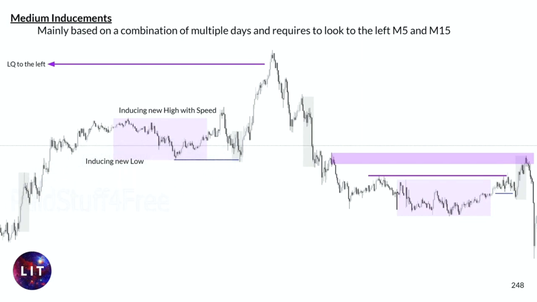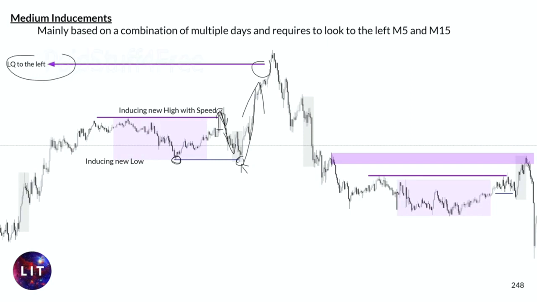So of course then we dig a little bit deeper into that. What do we have in here, right? Inducing new highs with speed, that also is a medium one. Why is it a medium one? Because again, this is also the highs of the last day, plus of course it induces these areas in here with speed. You will see these candles a lot in these areas because that's the final stuff. The moment they're getting the last impact and creating all the FOMO for the people before, of course, they can grab the liquidity and then move lower than that. Then this one becomes a minor one. Why? Because this is only internal structure, induces low until it goes higher and goes for the next medium one.